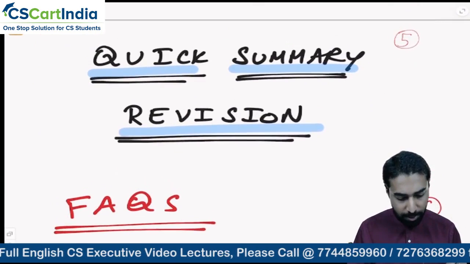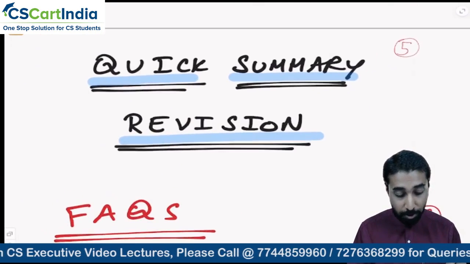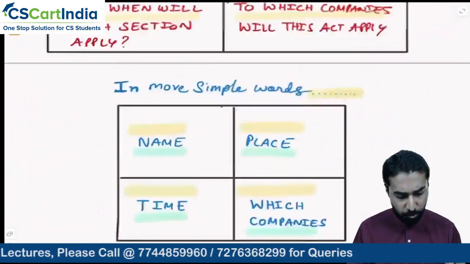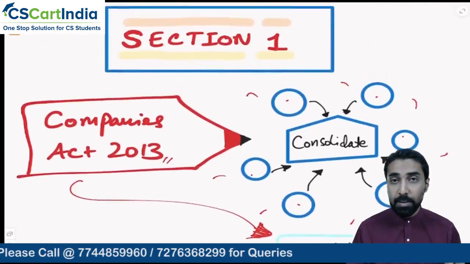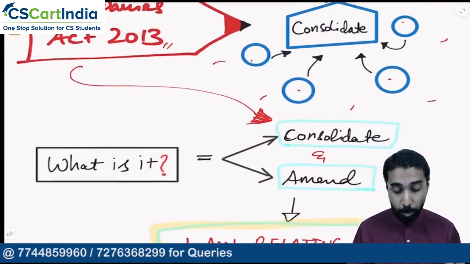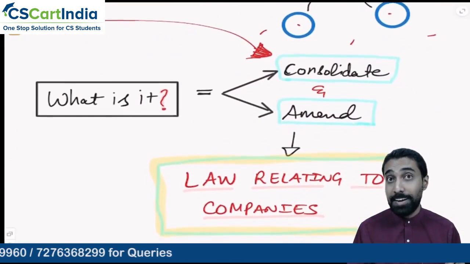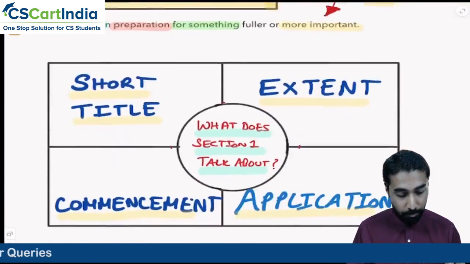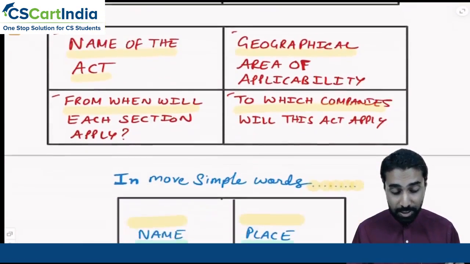Now let us have a quick summary or revision of what we have done so far of this particular provision. So we understood mainly what is section number 1, what is the Companies Act, to consolidate and amend law relating to companies in India, correct? Then we understood preliminary, that is having section 1 and 2.